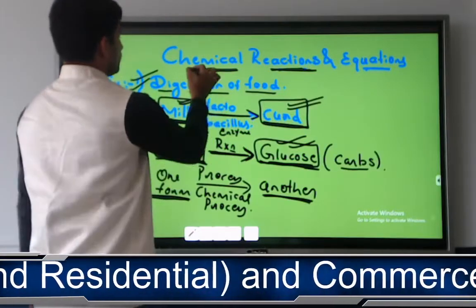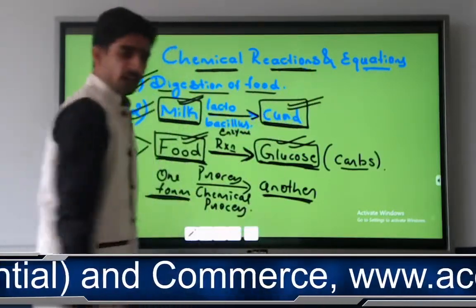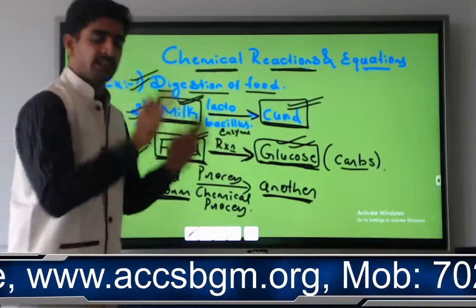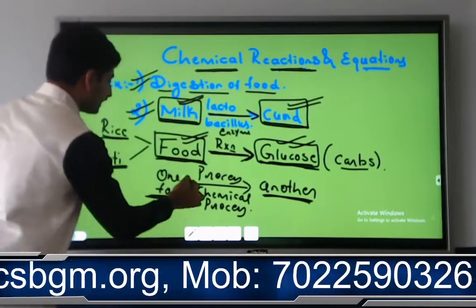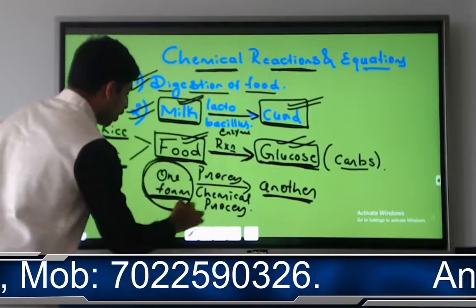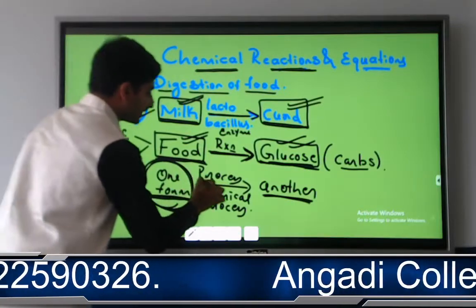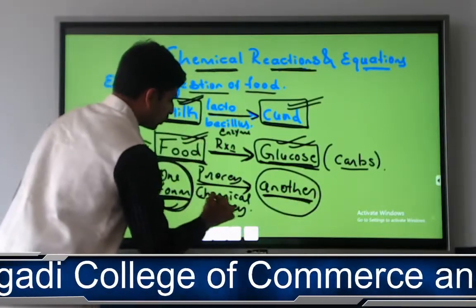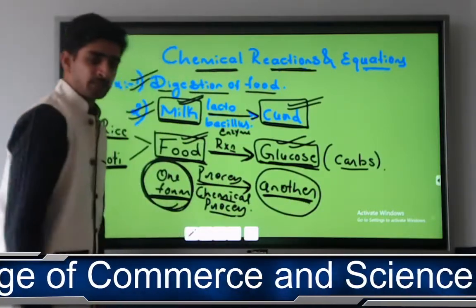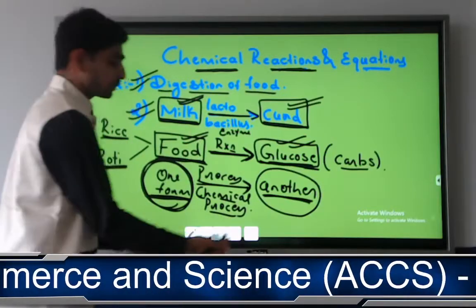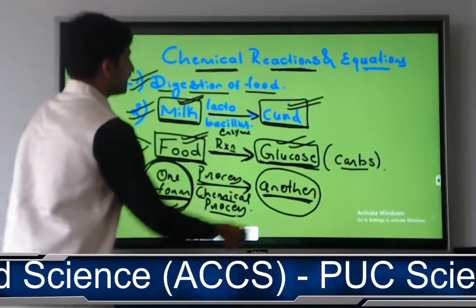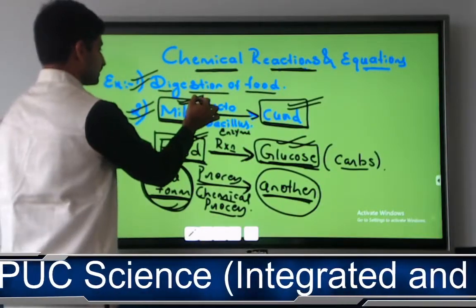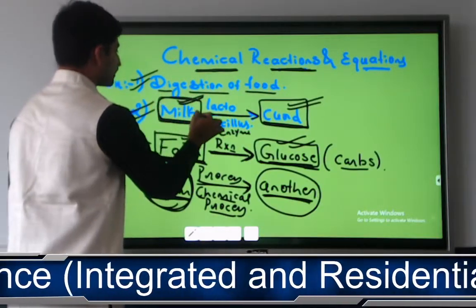Now you understood what you mean by a chemical reaction? Chemical reaction is a process where one identity or one form will get converted into another form by undergoing a chemical process. By undergoing a process, which process? Chemical process. That is what you are going to call chemical reaction. Where chemical reaction is nothing but what?